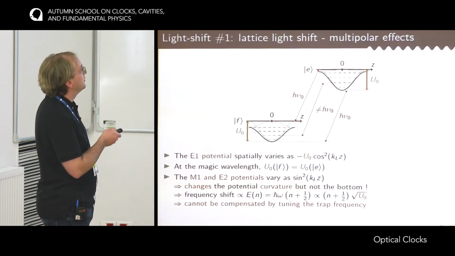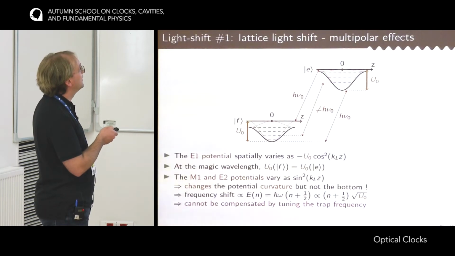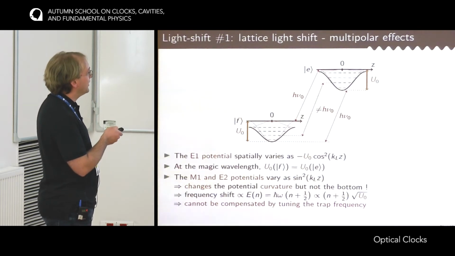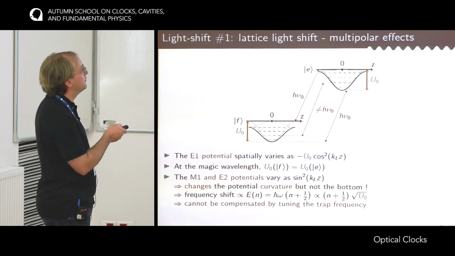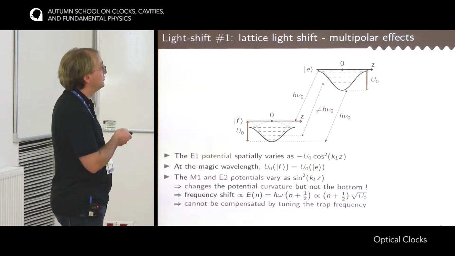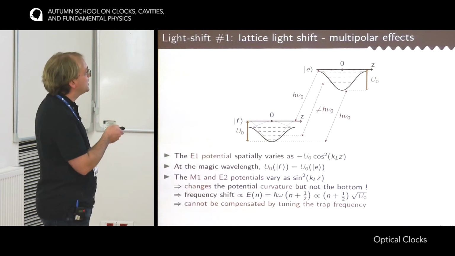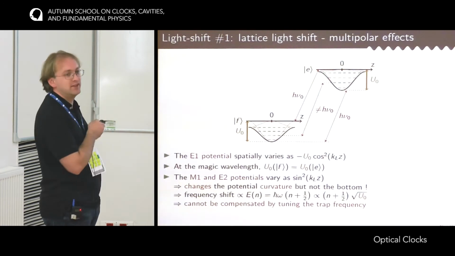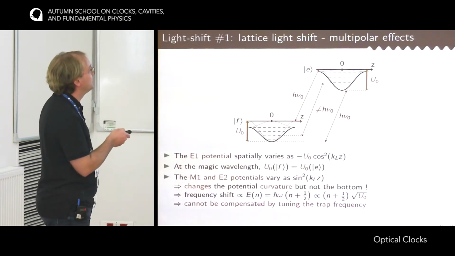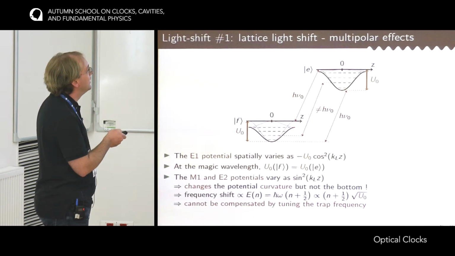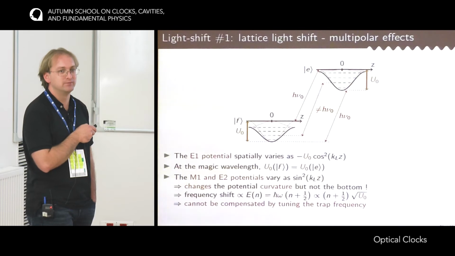So what does it do to the trapping potential? Basically you add another potential, but now that has an opposite phase with respect to the E1 potential. And so what it does is that in the end, it does not change the bottom of the trap, because at the bottom of the trap the M1 and E2 are 0, but it somehow changes the curvature of the optical lattice. And if it changes the curvature, it means that if you take any of these levels, then the energy difference between this level and this level will not be the unperturbed frequency anymore.